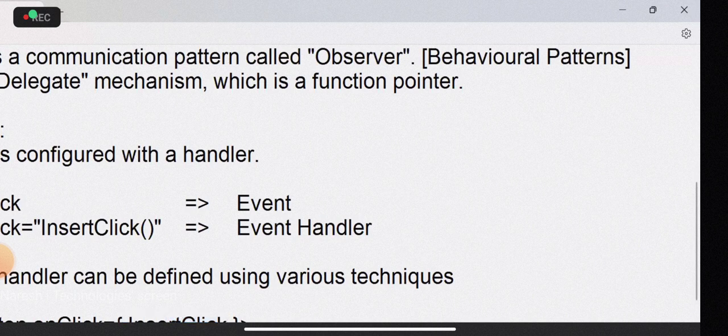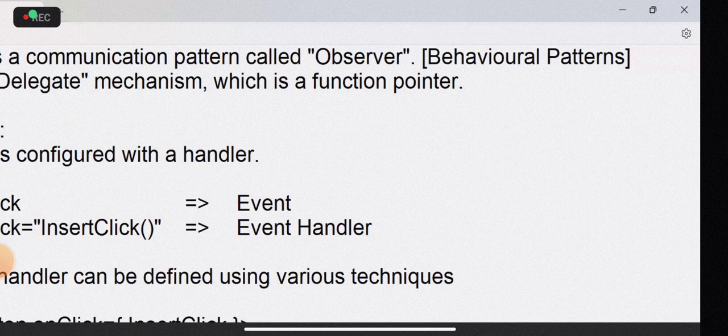That's the reason you don't need to write insertClick like this. You just need to define insertClick. That's the function, right? There is another technique here. Usually when you configure like this, you can also define onClick, and when you write a function, here you can define a functionality which returns some function. That means you can configure the functionality in this way. You can define the functionality like this. That means you can write here insertClick.